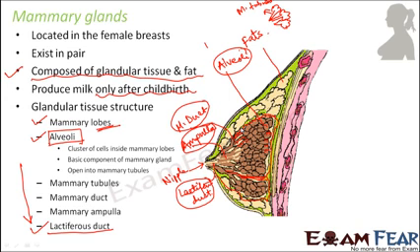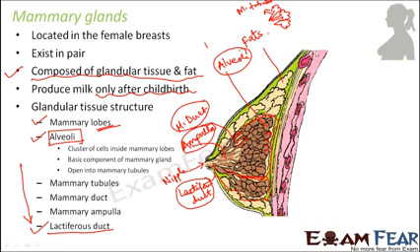So the lactiferous duct is the widest amongst all the other ducts, and milk is sucked out of the lactiferous duct, because when a baby feeds on the breast milk, the baby tries to suck through the nipple. So the milk tends to come out through the lactiferous duct. So this is how the structure of the mammary gland is, and this is how milk is actually produced.